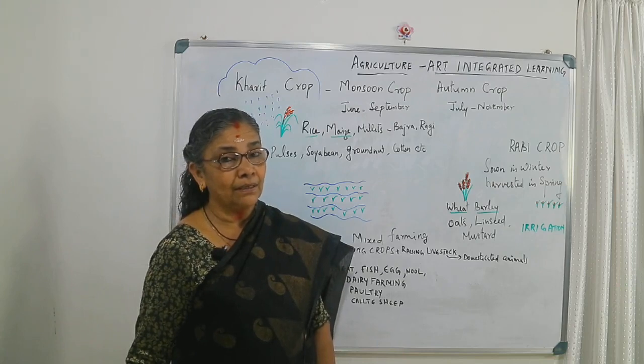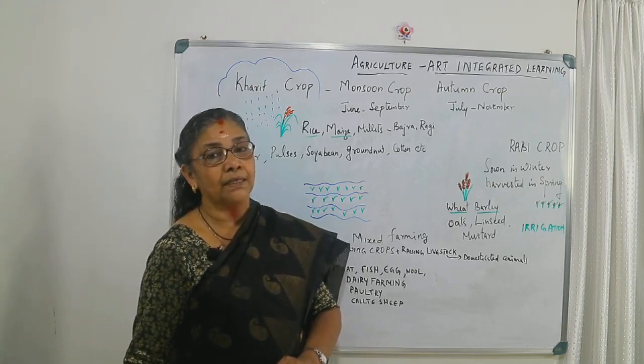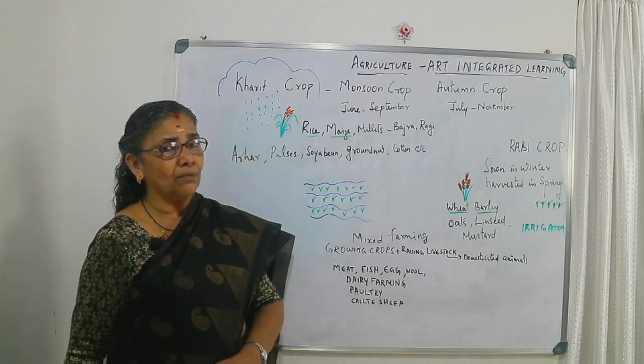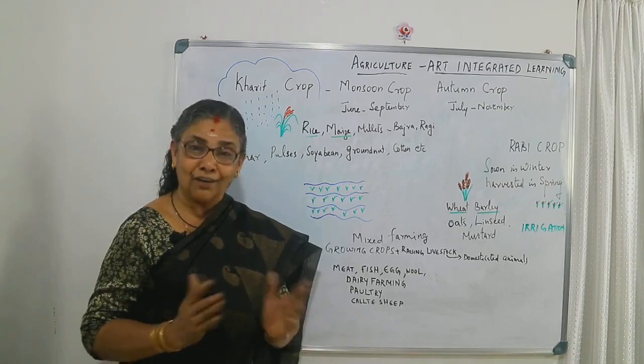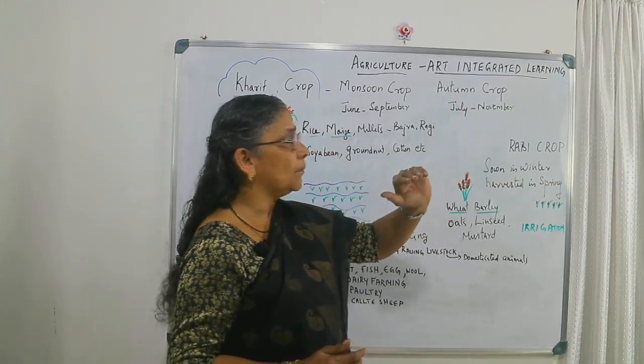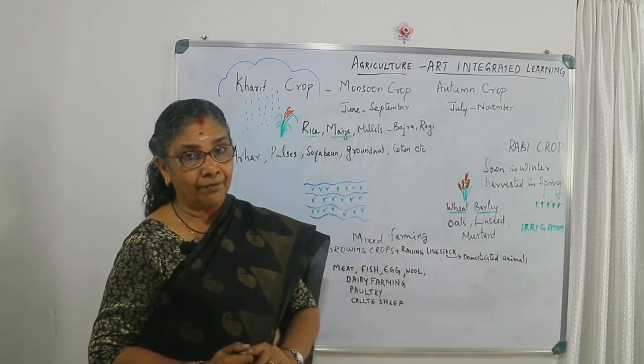During the rainy season, most often these seeds are sown in the field and harvested around September, October, when the withdrawal of the monsoon will take place. This is also known as an autumn crop, and it takes place from July to November.